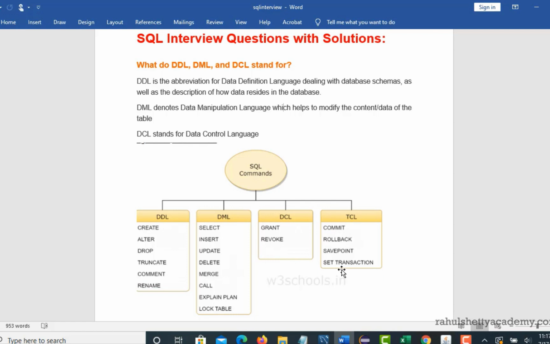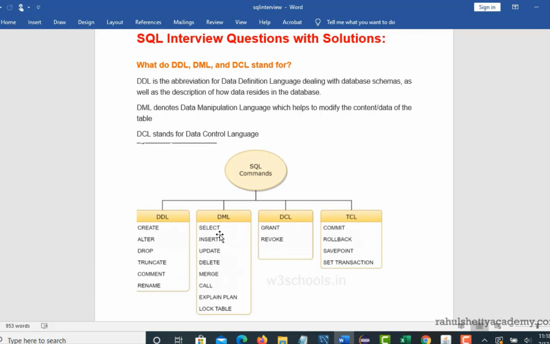And next is TCL. This stands for transaction control language, and these are the commands that come under TCL. If you want to commit any new transaction or roll back the transaction, so that all the operations you did can be rolled back. Okay, and see, there is a slight difference between DCL and TCL. Not every user will have permission to access all the tables in a database. So the permissions can be controlled with the help of the DCL commands, grant and revoke. But this is something where you roll back the content you modified in your table.